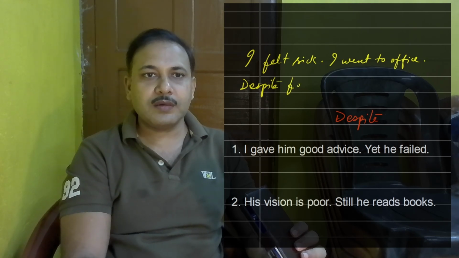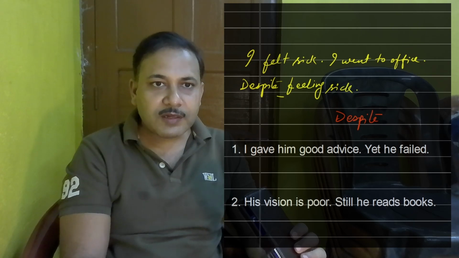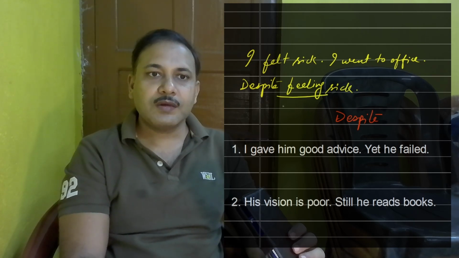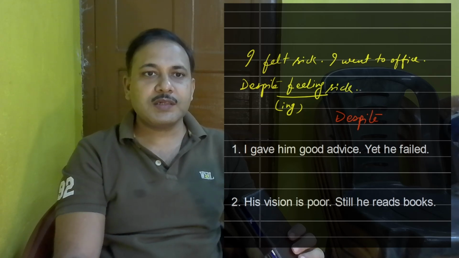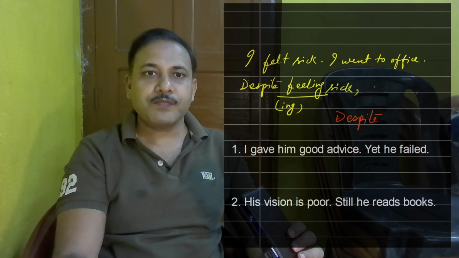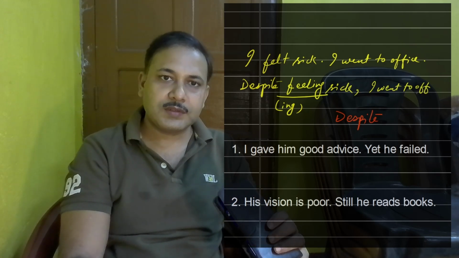Despite feeling sick. This here is very important, that ing form of the verb. Despite feeling sick, put a comma, I went to office.